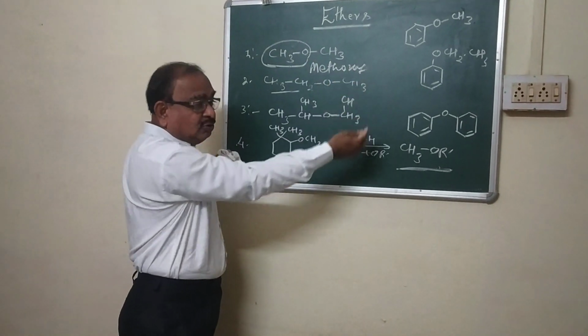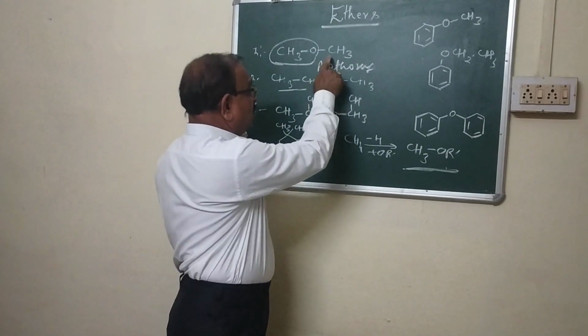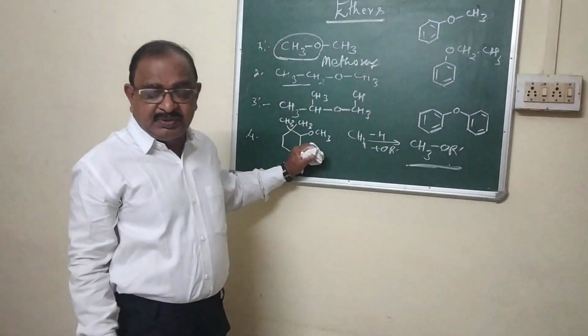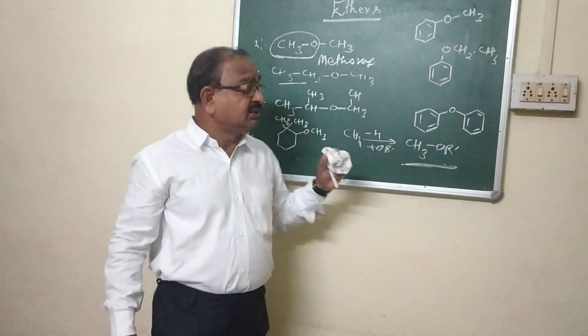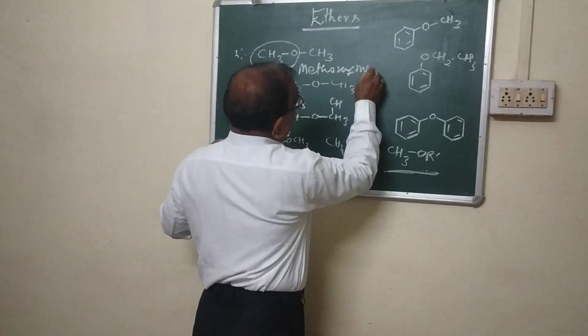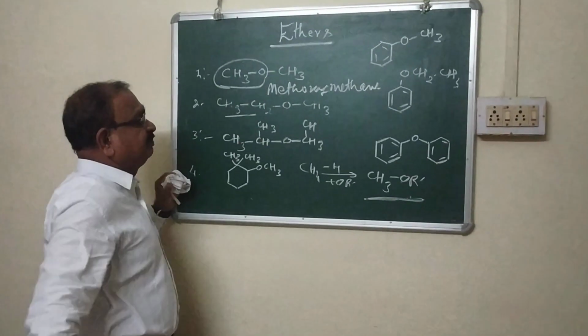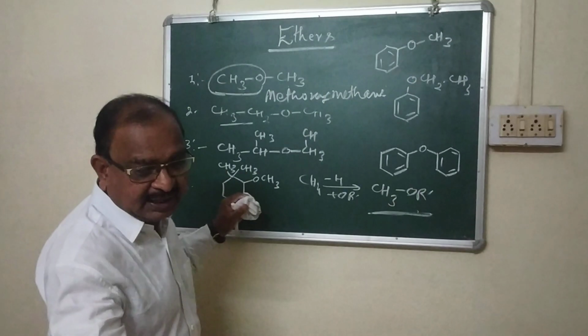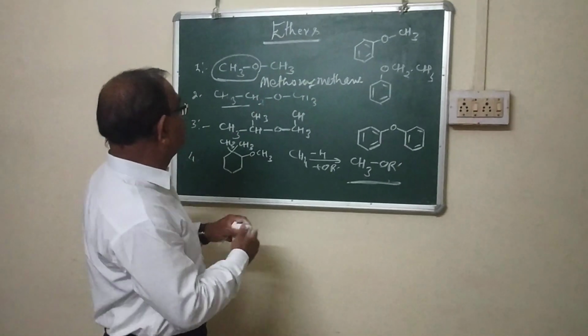Then the other alkyl group constitutes the parent because of one carbon. As we know, for one carbon we use meth. Therefore, it is methane. The exact name of this compound is methoxymethane, without any interruption. Continuity will be there. This is methoxymethane.